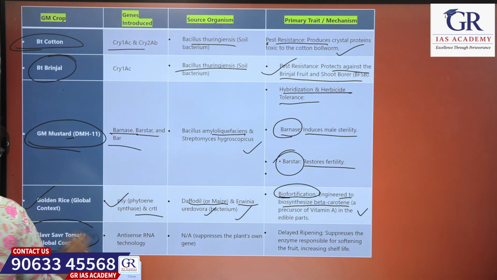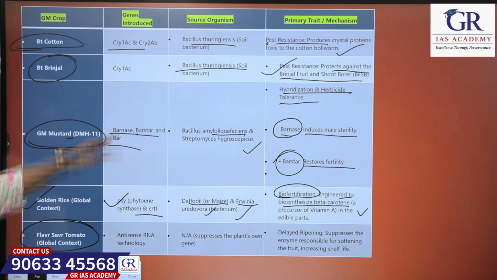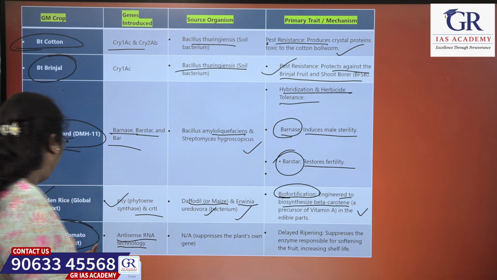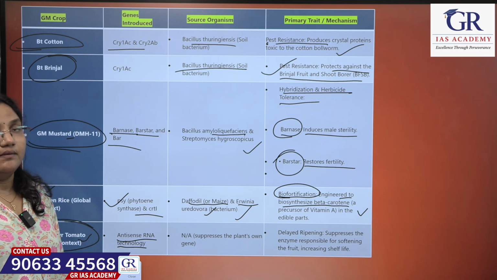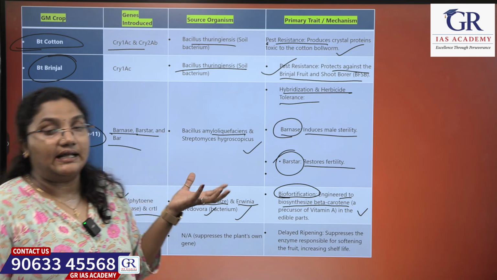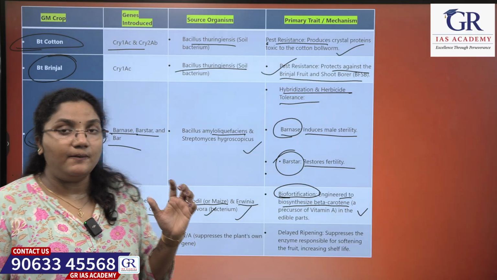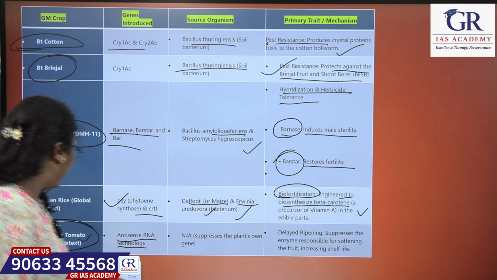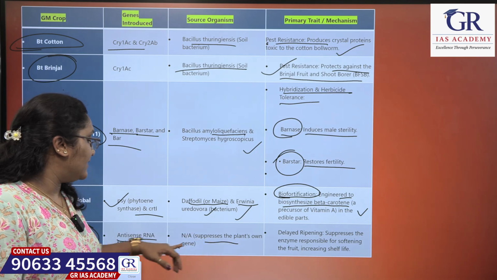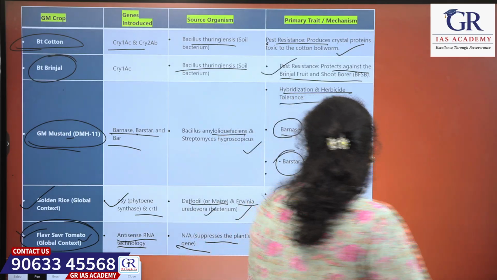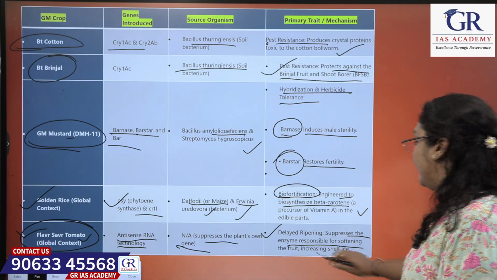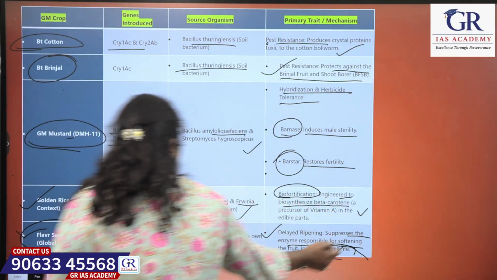The last one is the Flavr Savr tomato. The technology introduced is antisense RNA technology, using which these Flavr Savr tomatoes have been developed. Basically, it doesn't let the fruit ripen fast. So the antisense RNA technology is used to suppress the plant's own gene. What is it used for? It is for delayed ripening. It suppresses the enzyme responsible for softening the fruit, increasing the shelf life.